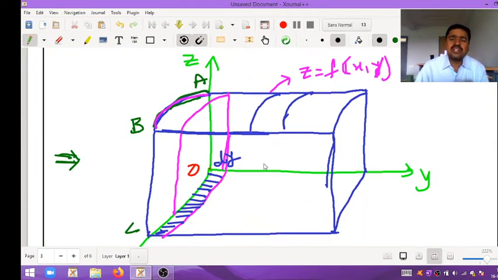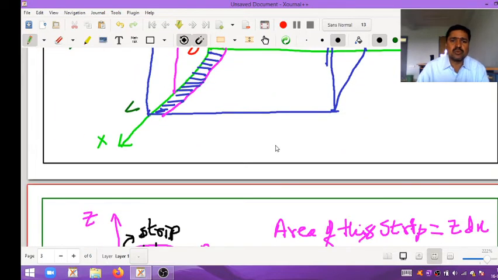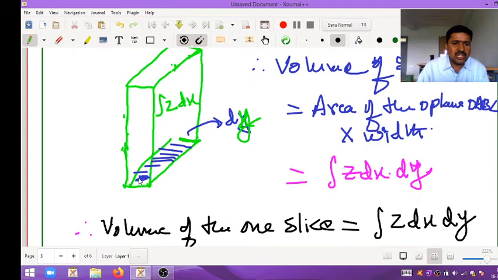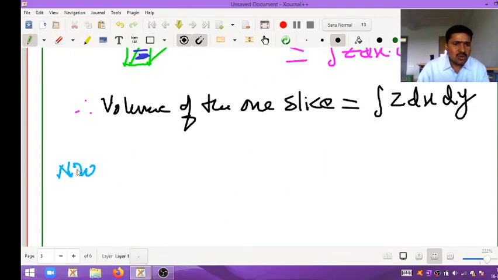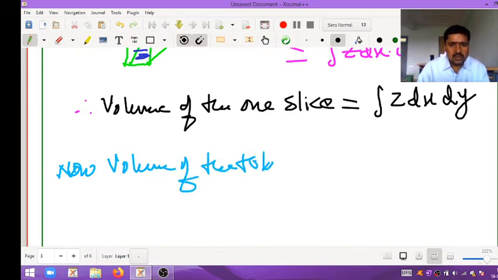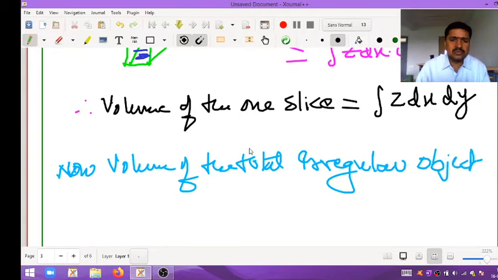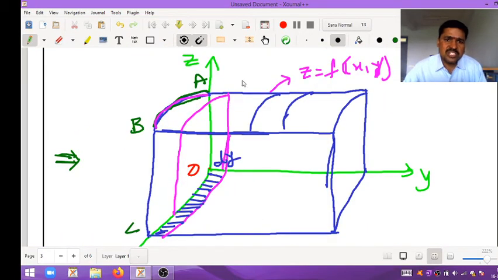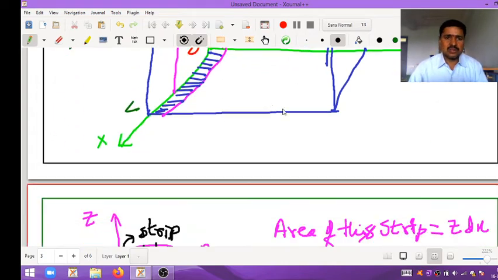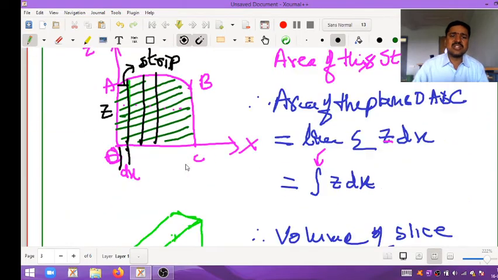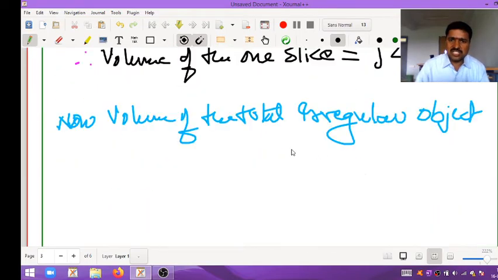But what do we want? The volume of the total irregular object. Now I am taking an irregular object, so that means the shape is not a particular shape. That's why it is an irregular object. A curved object I am taking, with a curved surface at the top plane. So that's why its value we want.